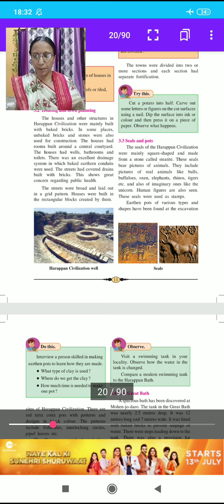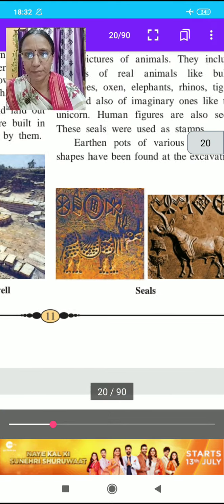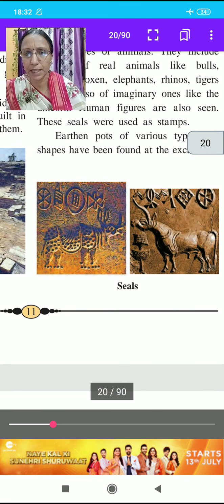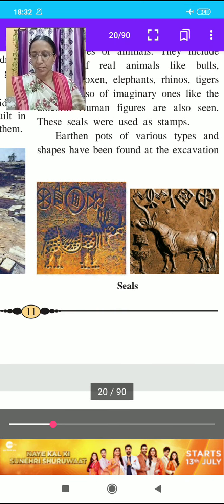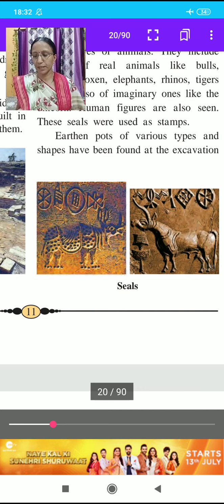The seals of the Harappan civilization. This is a diagram of seals. The seals of the Harappan civilization were mainly square shaped and made from the stone called steatite. Here, student, the seals were mainly square shaped and made from steatite.